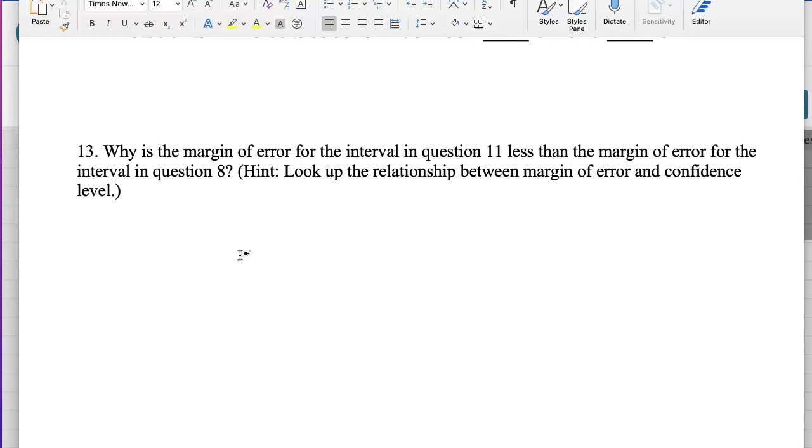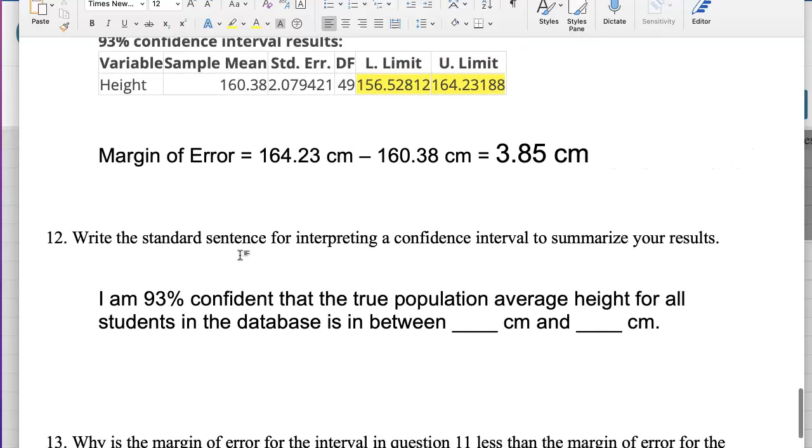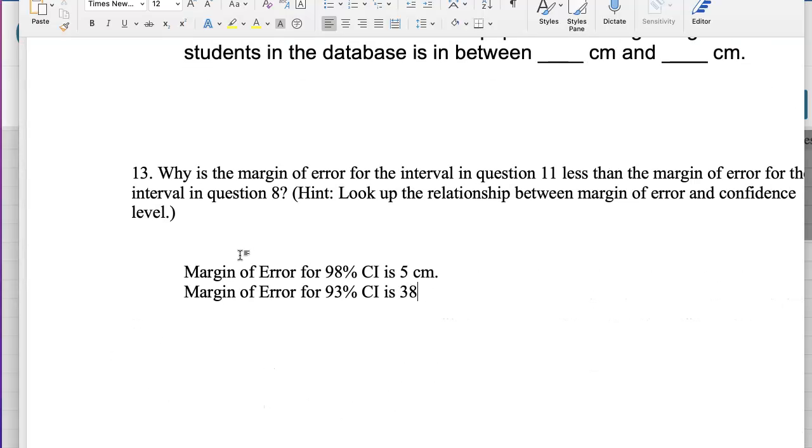Margin of error for 98% confidence is 5 centimeters. Margin of error for the 93% confidence interval is 3.85 centimeters.